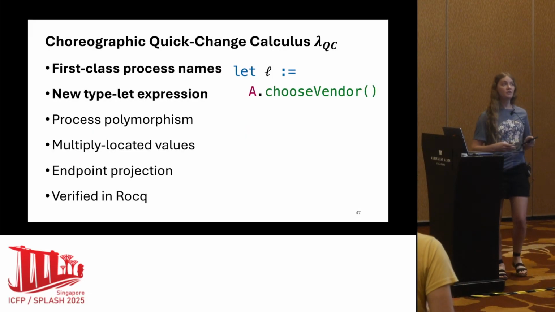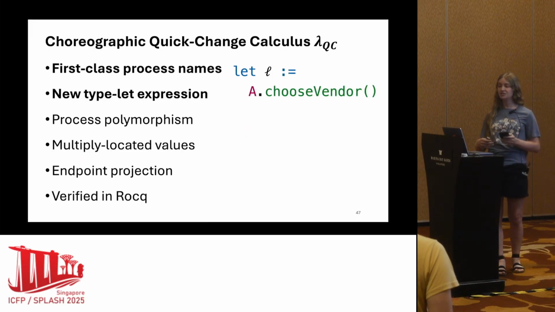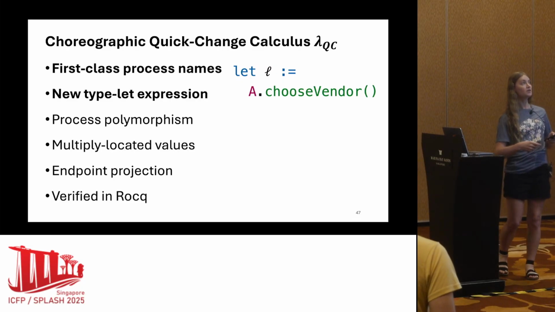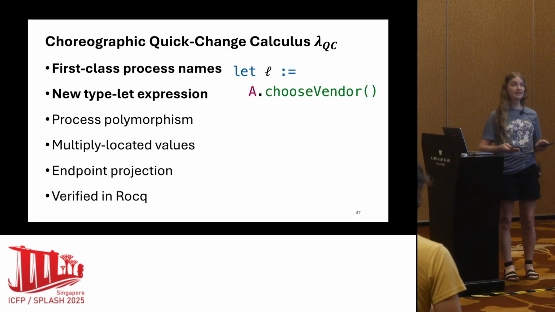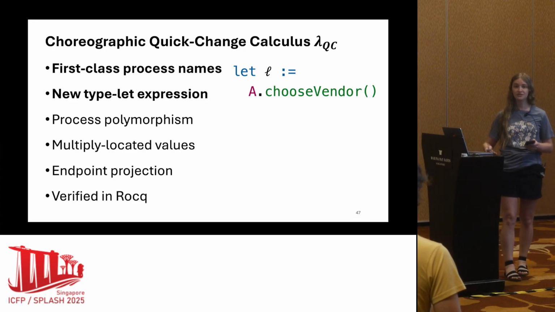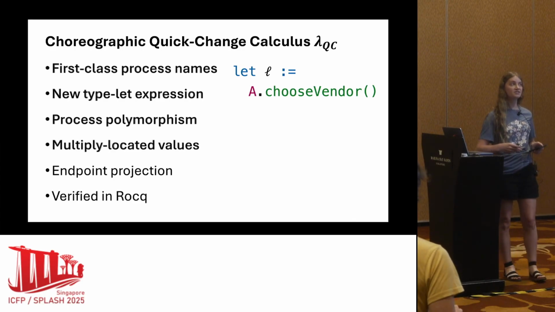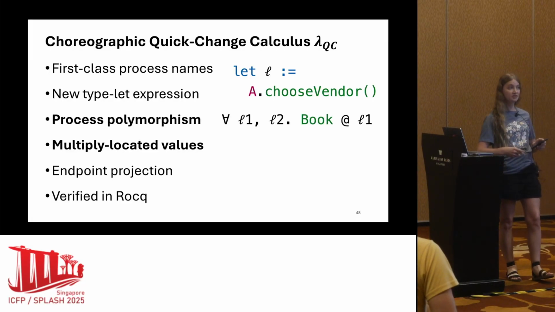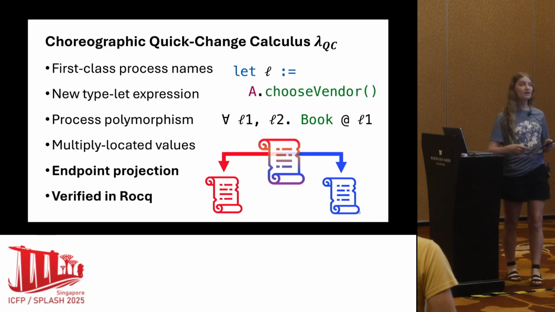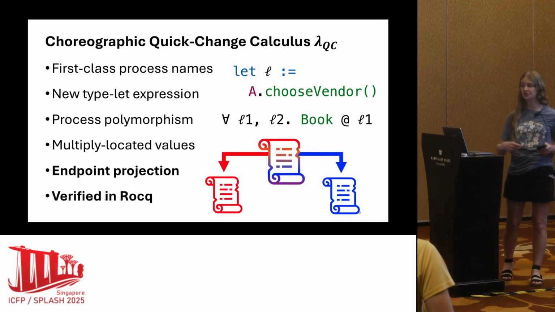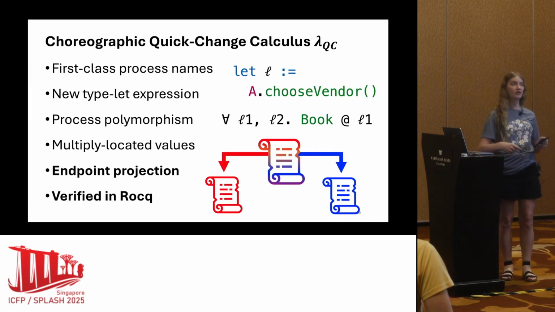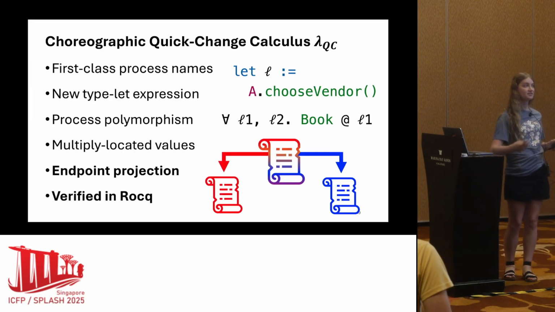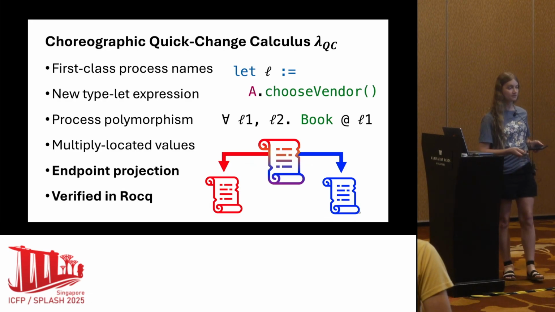So in conclusion, we developed a language called the Choreographic Quick Change Calculus, or Lambda QC. We added new first-class process names, as well as a type of let expression to handle those first-class process names. We used existing features from previous choreographic languages, like process polymorphism and multiply located values. We have an endpoint projection compilation procedure to compile these choreographic programs into one for each process in the system, and all of our work is verified in Rocq.